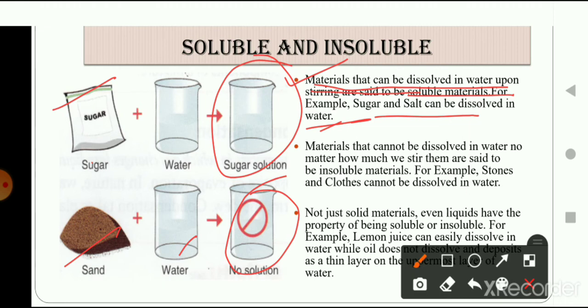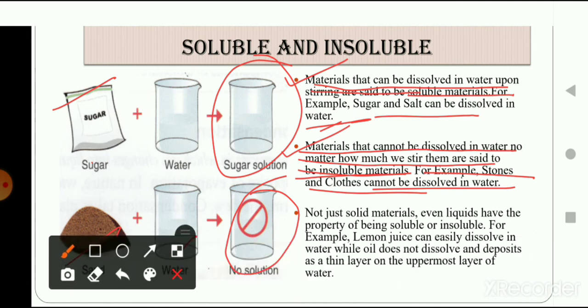And then what about the insoluble materials? Materials that cannot be dissolved in water, no matter how much we stir them, are said to be insoluble materials. It means that materials which do not get dissolved in the water even when we stir them for a longer time are known as insoluble materials. I hope this is clear to you, students. For example, stones and cloth cannot be dissolved in water. So these are some examples of materials that cannot dissolve in water.